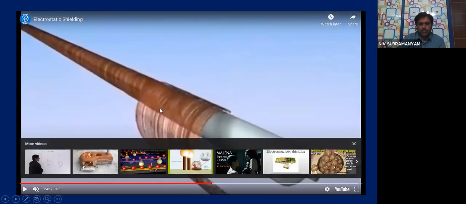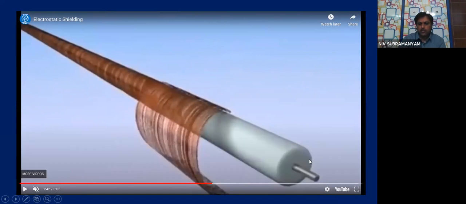This wrapping you are seeing, this is the copper wiring around the cable. See here, this is the actual wire, copper wire. Around that there is the copper braided shielding wiring, children. That is copper shield is there.